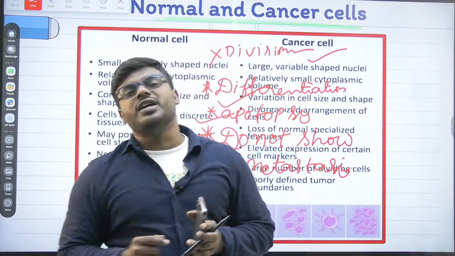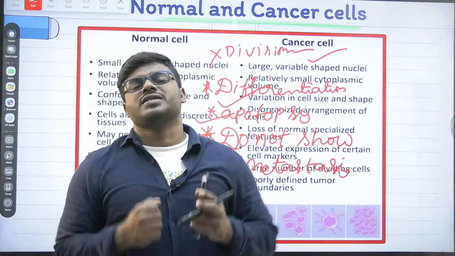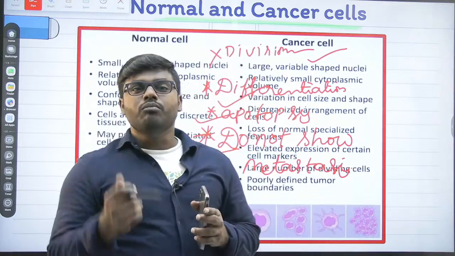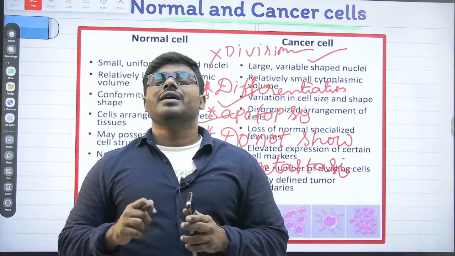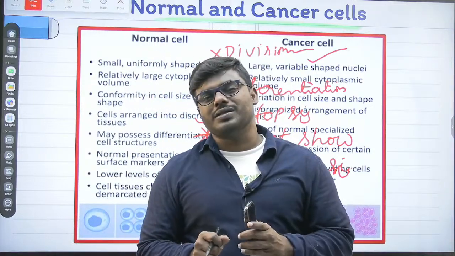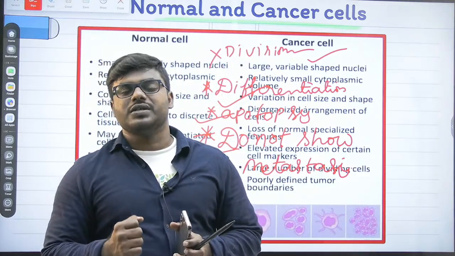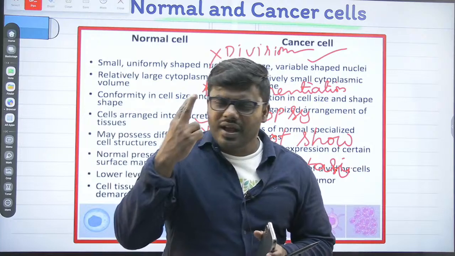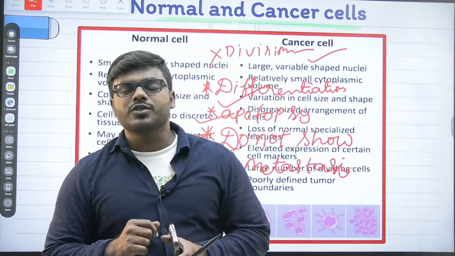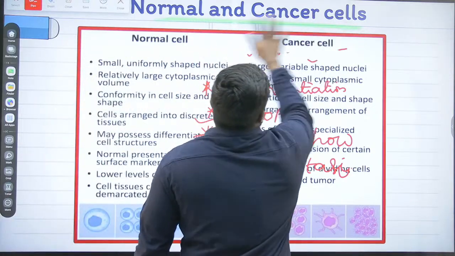The unique statement is what? The cancer cell can easily metastasize. What do you mean by that? Cancer cells can easily move from one area to another healthy area. They can even infect the healthy areas. These are the major fundamental differences between the normal and cancer cell. Nearly two times we got a direct question about the differences between the normal and the cancer cell. Anyway, let me explain it elaborately.